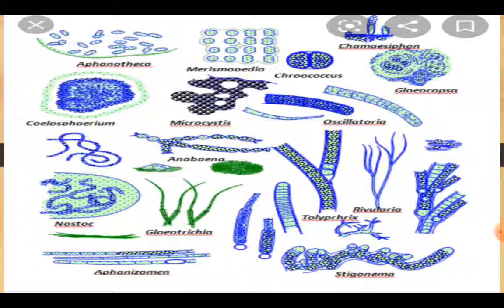Spiral forms are present in unicellular forms. In unicellular forms we have Aphanothece. The first diagram is there.